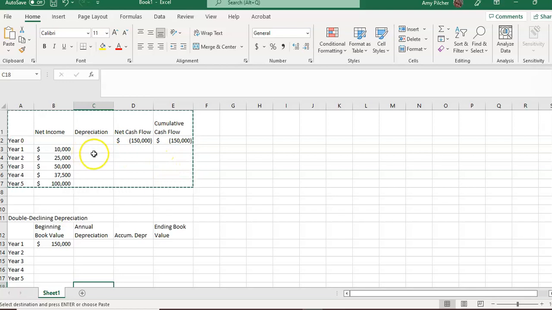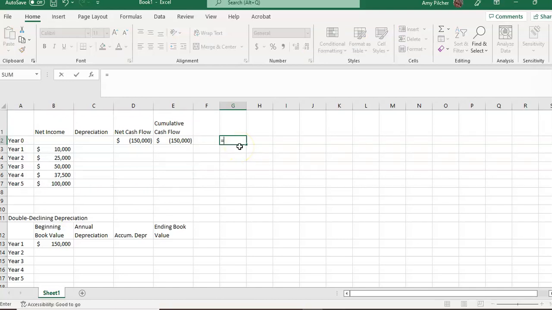So first, we're going to do regular straight line depreciation. Remember that is the historical cost minus the salvage value divided by useful life. So we have zero salvage value and a 5-year useful life.